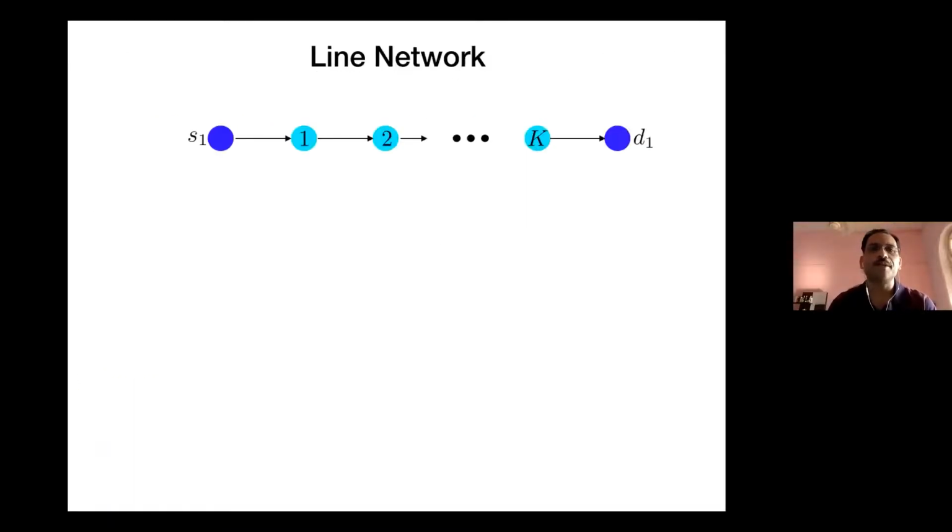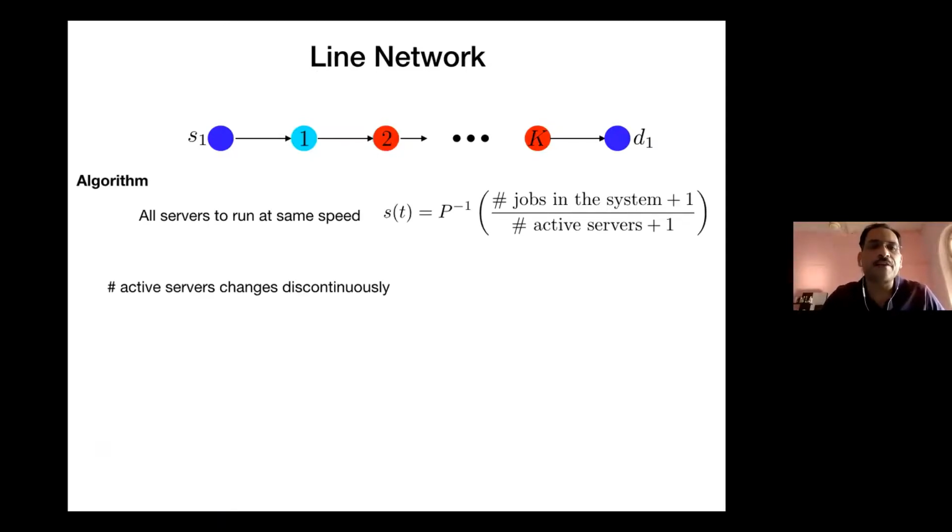All right, so now let me give what the algorithm looks like. Also, if maybe I've not said it, the choice of the potential function is directly influenced by the algorithm you're going to run. So the algorithm for the line network we're going to do is the following.